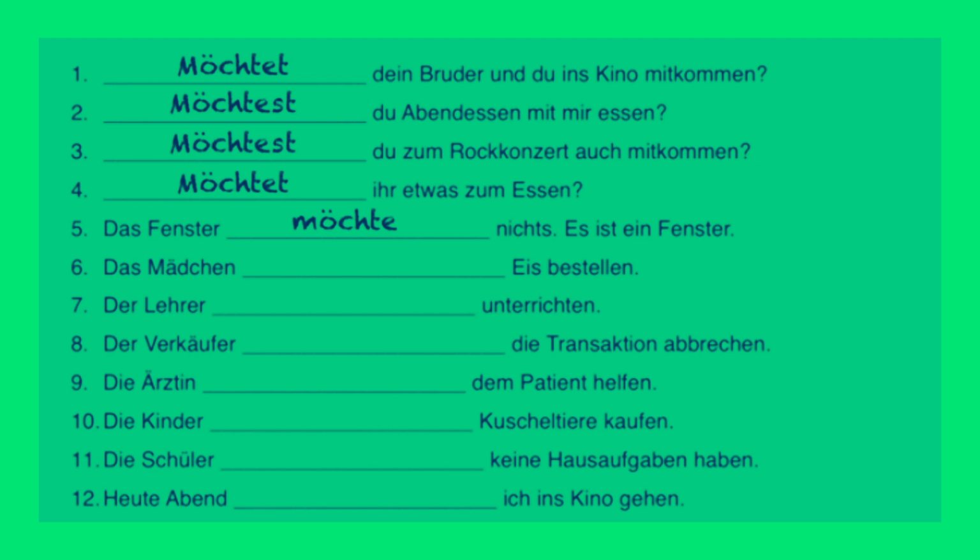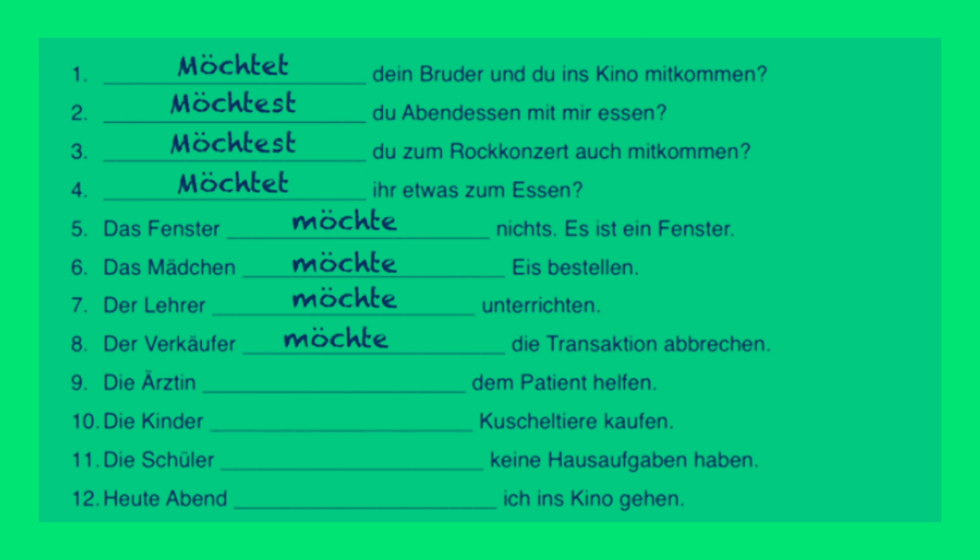It's a window. Das Mädchen, something, Eis bestellen. Das Mädchen möchte Eis bestellen. The girl would like to order ice cream. Der Lehrer. Der Lehrer möchte unterrichten. The teacher would like to teach. Der Verkäufer is the subject of the next sentence, and so we would say here, der Verkäufer möchte die Transaktion abbrechen. The salesperson would like to cancel the transaction.